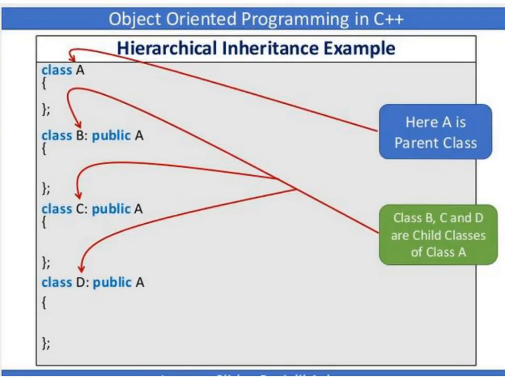In this hierarchical inheritance example, we have class A. Here A is the parent class, and classes B, C and D are child classes of class A. These are child classes derived from one single base class called class A.